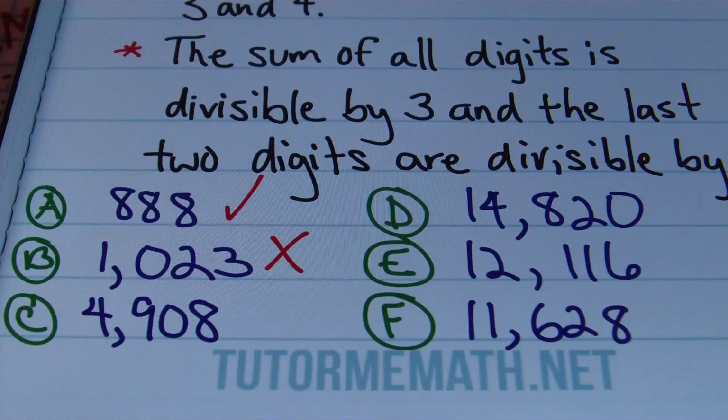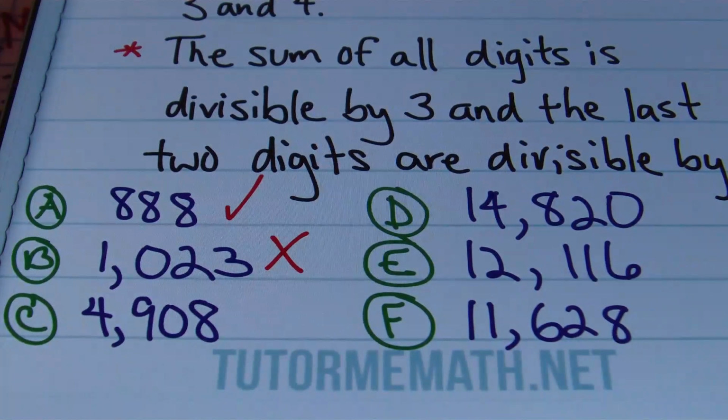And now for C, we have 4,908. Is this number divisible by 12? That's what we want to know. So what I can do is start by adding together the digits to see if it's divisible by 3. So 4 plus 9 plus 0 plus 8: 4 plus 9 gives me 13, and then 13 plus 0 is still 13, and then finally 13 plus 8 gives me 21.